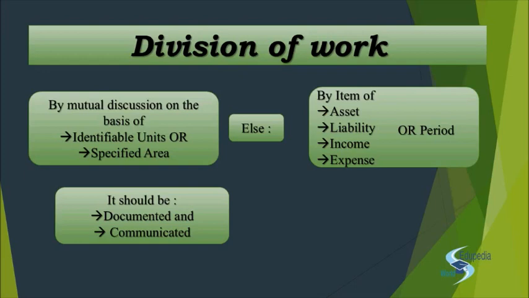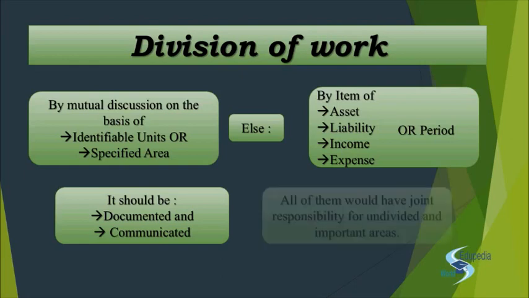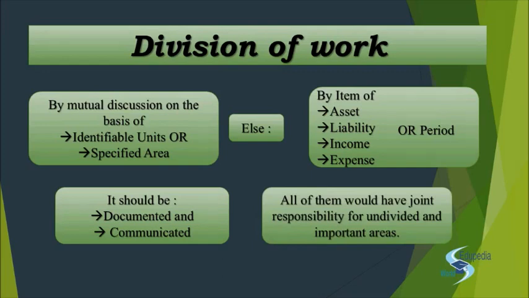That will be beneficial for the management also, that yeah, if it is identified that expenses are taken up by Mr. A, income is taken up by Mr. B, then the people in the entity who have the knowledge or who are dealing with those assertions, right, those people can work directly hand in hand with the specific auditors who have the responsibility of that particular area. Right? And at the end, all of them would have joint responsibility for the undivided and important areas.